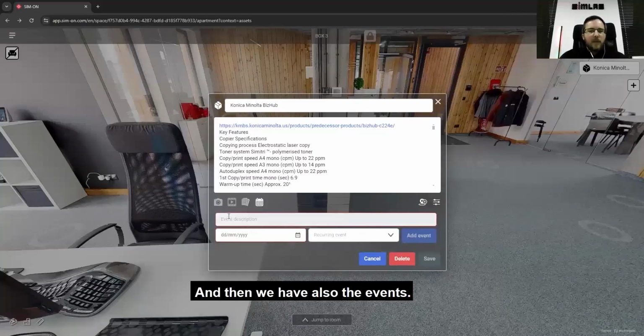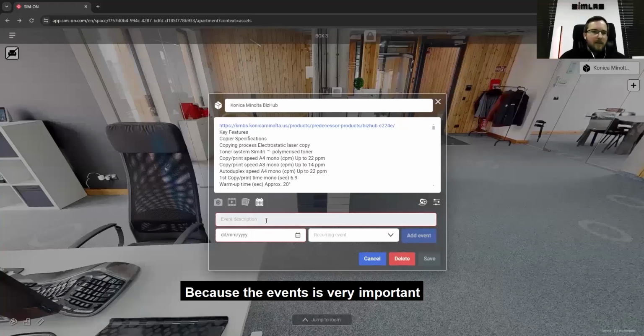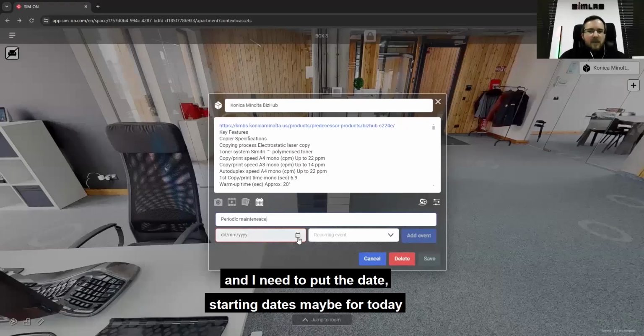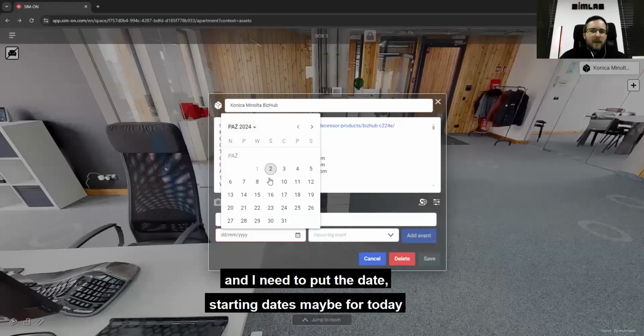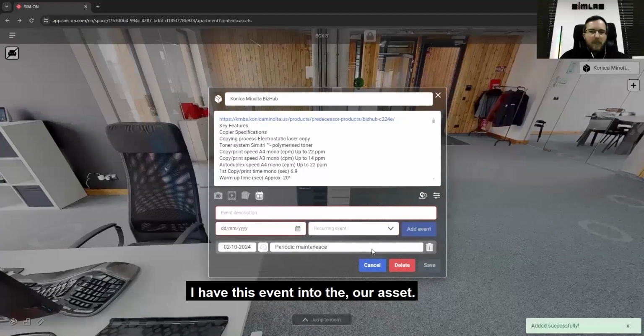And then we have also the events, because the events are very important also for maintenance reasons. We can put the description, for example, some periodic maintenance, and I need to put the date, starting date maybe for today, and repeat every week. And adding this event, I have this event in our asset.